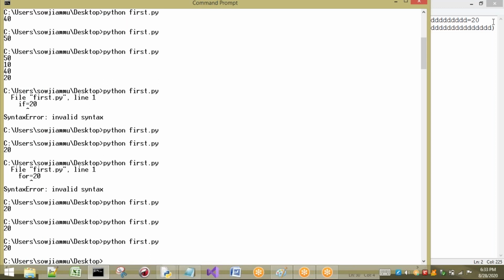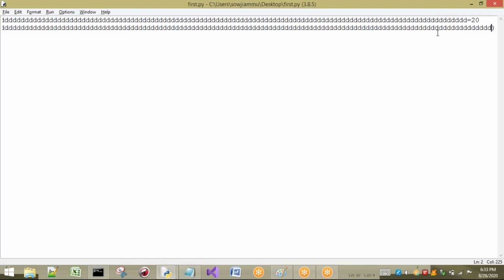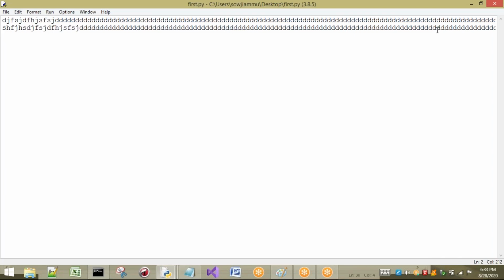Length does not matter here, but remember one thing: we can take any length identifier, but it is not recommended to take an identifier length of more than 15 or 20 characters. The reason is, if you take an identifier with a long name, then if you want to use that same identifier once again, it is not possible to remember.